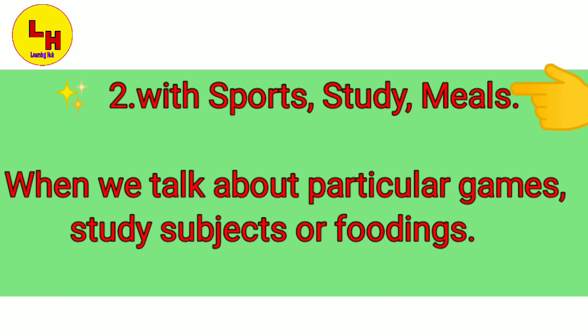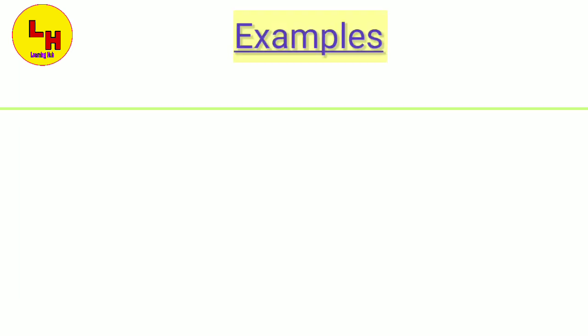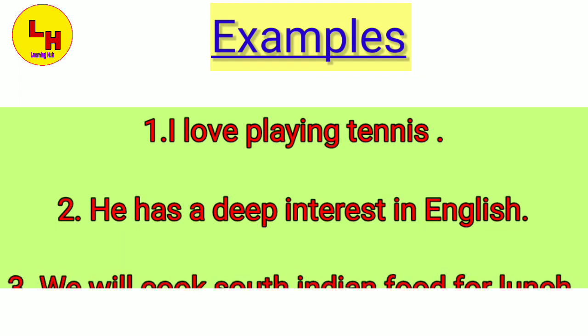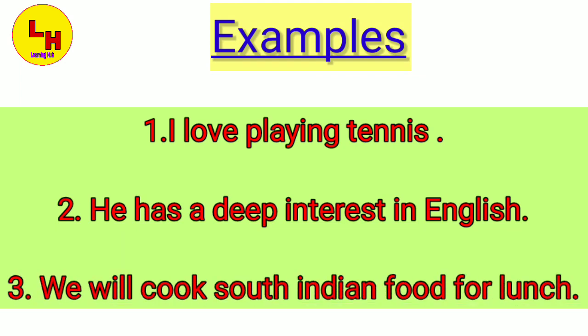When we talk about a particular game, any subject, study, or food and meals, at that time we don't need to use the. So let us see the examples. The examples here are: I love playing tennis. He has a deep interest in English.